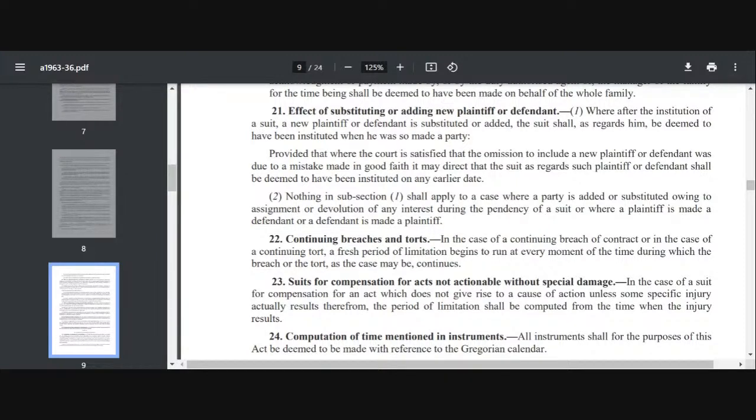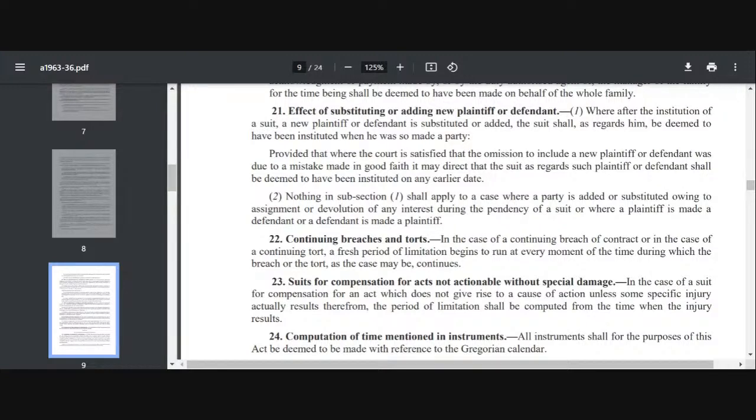So 1st February was my last date to file the suit. I filed my suit on 1st January itself. But I have added the plaintiff after 1st February, that means on 10th February I have added. Then what will happen?